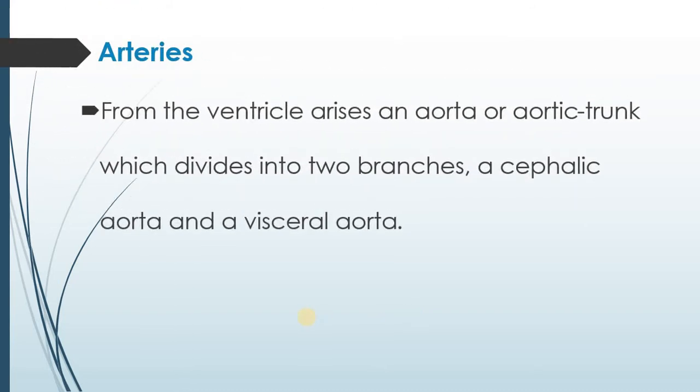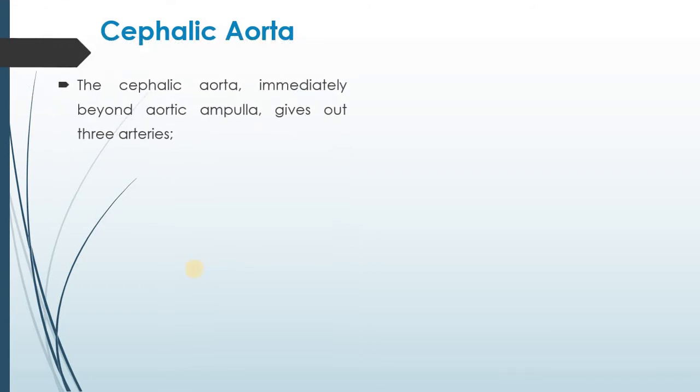Next are the arteries. From the ventricle arises an aorta or aortic trunk which divides into two branches, a cephalic aorta and a visceral aorta. If we discuss the cephalic aorta, immediately beyond the aortic ampulla it gives out three arteries.